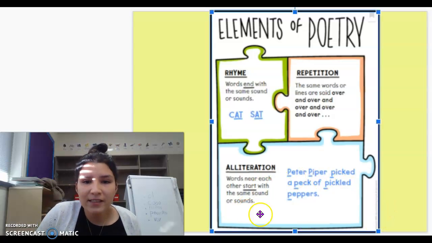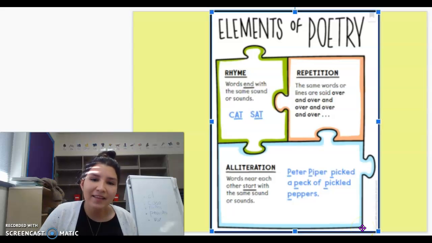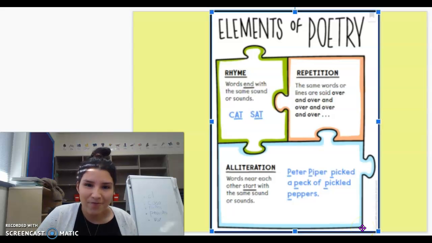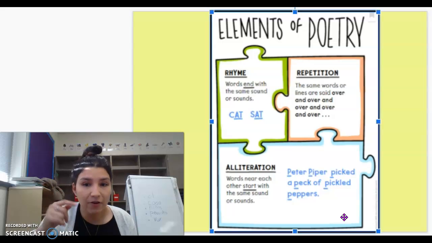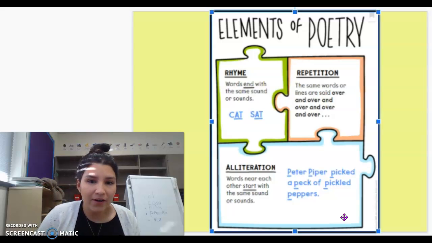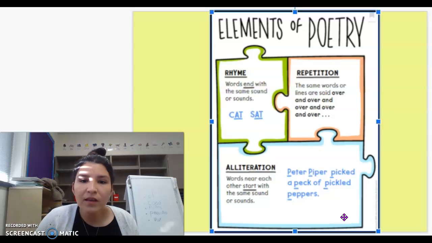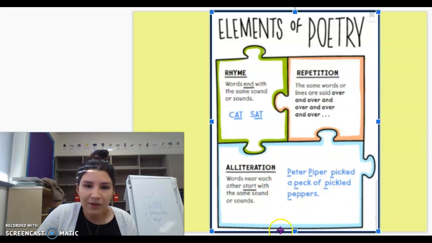So here's an example of alliteration. I'm going to say it and then I'm going to give you a chance to try to say it, okay? Peter Piper picked a peck of pickled peppers. That's alliteration. Do you see how, well actually, what letter did we keep focusing on over and over again? I'm going to say it again. Listen for the letter, or if you can see it, what letter are we using over and over again? Peter Piper picked a peck of pickled peppers. P, the letter P. We are focusing on the letter P in this example for alliteration, aren't we?